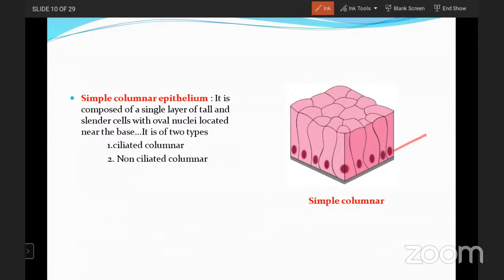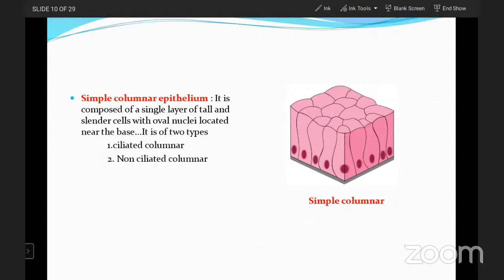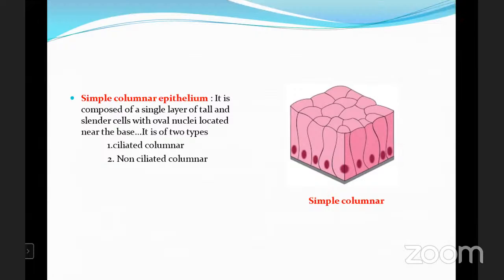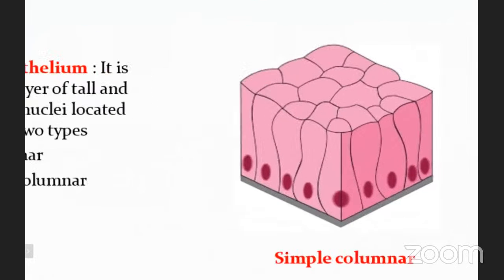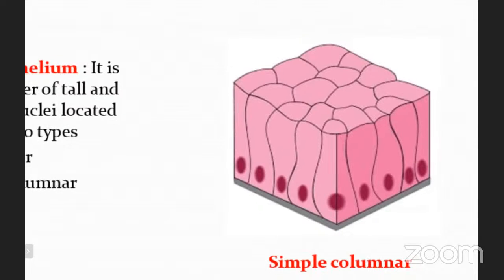Again, it is divided into two types: ciliated columnar and non-ciliated columnar. So this is about the columnar, which has a slender shape, with the nucleus at the base region. And it is divided into two types, ciliated columnar and non-ciliated columnar. Now go for the next one.